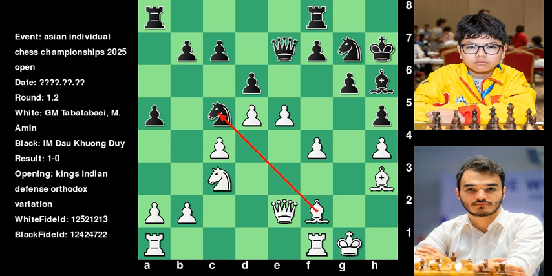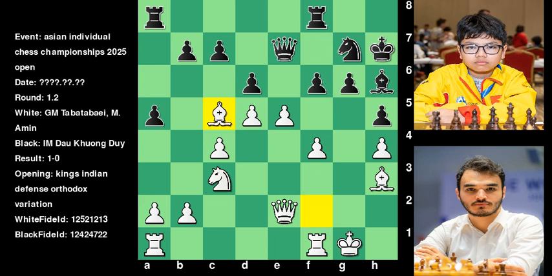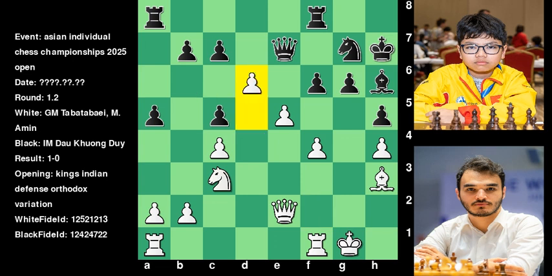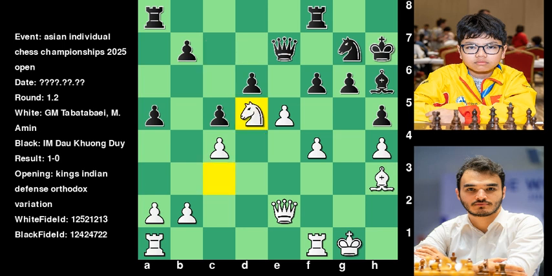Threatening bishop takes c5. Pawn f6, a slightly worse move played by Khuong. Bishop takes c5. Pawn takes c5. Pawn d6, threatening pawn takes e7. Pawn takes d6 played by Khuong. Knight d5. Tabatabaei is aiming to play Knight takes e7.